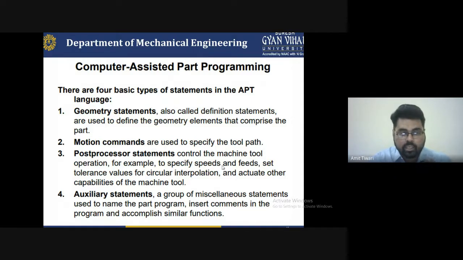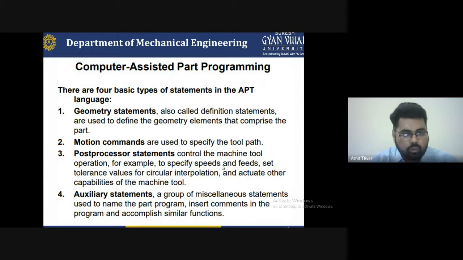A statement will be provided for circular interpolation or any tolerance. A different number of operations will be performed. So sometimes the auxiliary statements are responsible to insert the command or to write a program and complete similar functions like that.